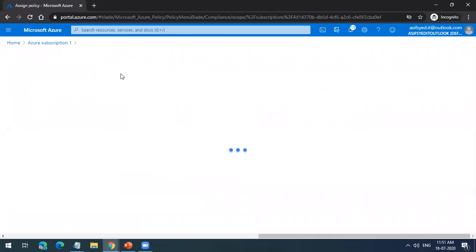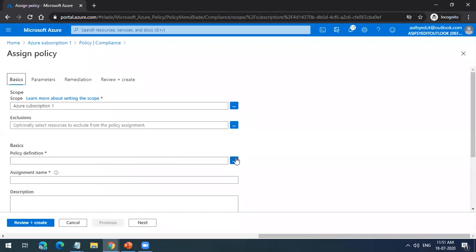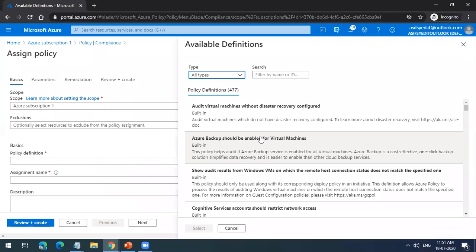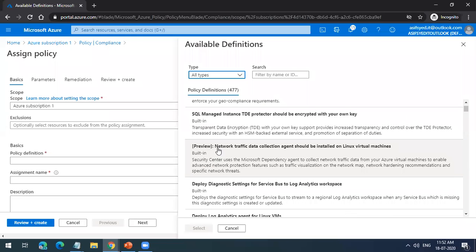So there are other policies also. If you go and see whatever policies you have available, you see audit virtual machines without disaster recovery configured. If you have machines configured without disaster recovery, this policy will audit those machines. Okay. Azure backup should be enabled for virtual machines. So if you are creating a virtual machine and you do not enable Azure backup, that machine will not be created. Or rather, when you enforce this policy, whenever you create a virtual machine, Azure backup has to be configured. Okay. You have a lot of policies.